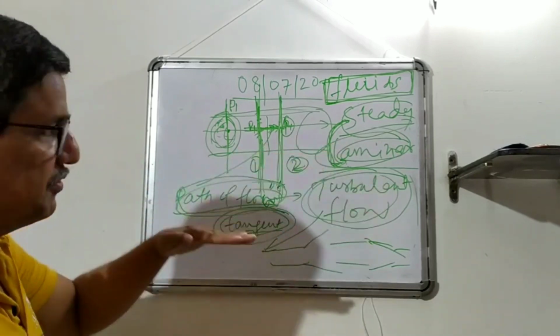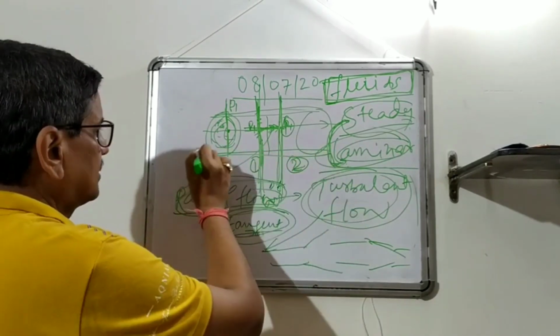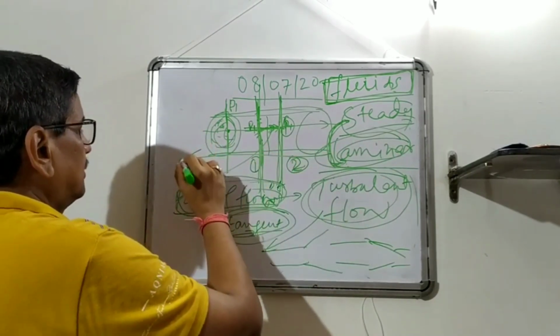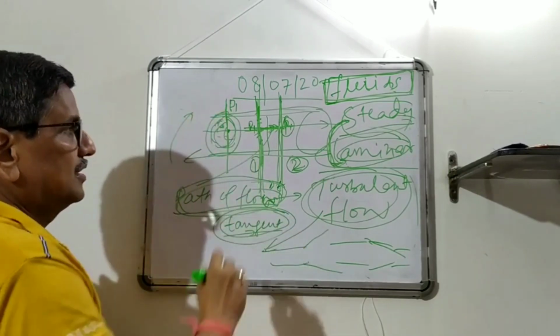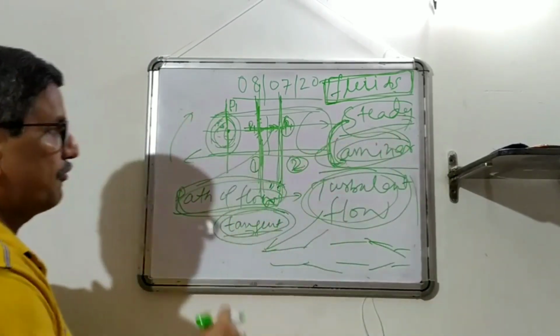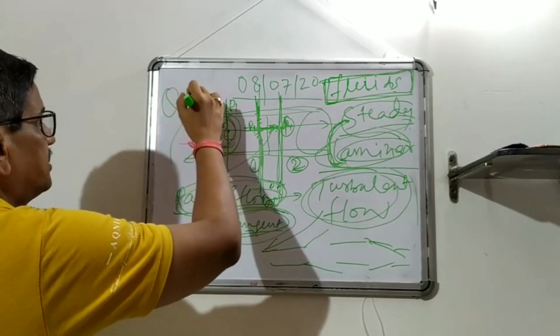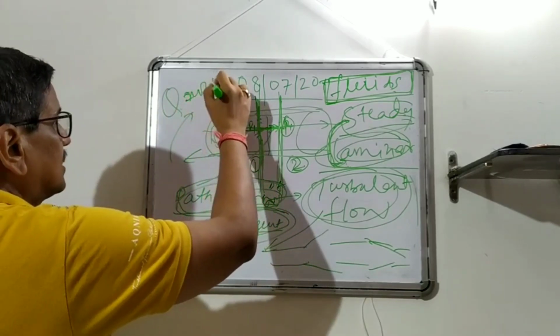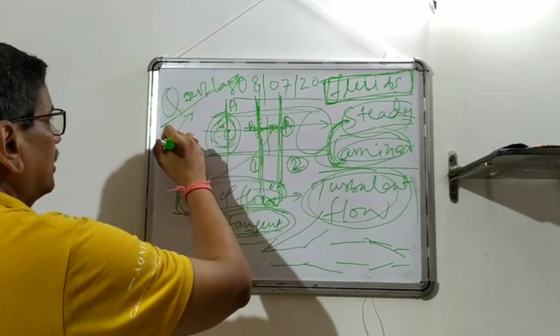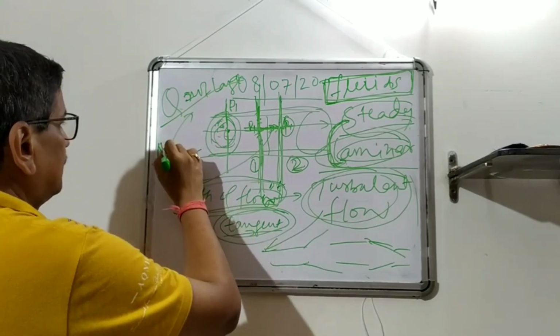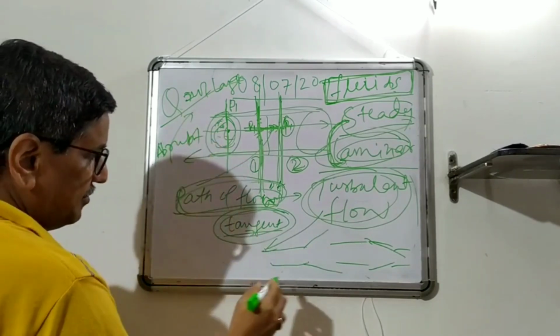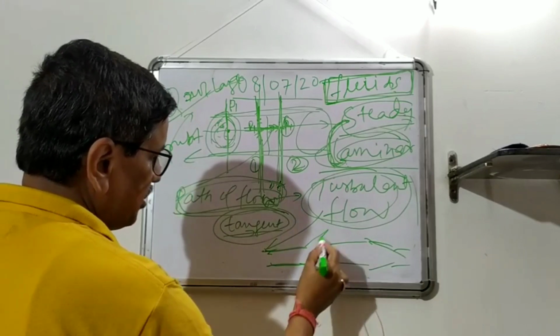So laminar flow generally occurs when the cross section is not varying abruptly, or when the quantity of flow Q is not large, and there is no abrupt change in cross section. Abrupt change, like suppose there is a certain enlargement in a pipeline. We avoid these things.